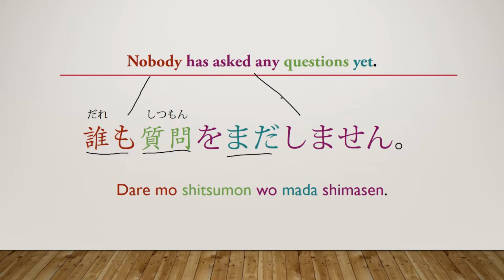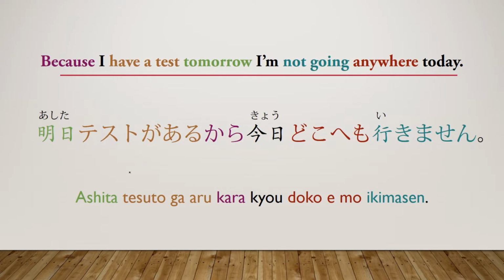We have to have asked in the positive form. You can't say nobody hasn't asked questions because if you really follow the grammar there, that means that everyone has asked the questions. But in Japanese, you can have the negative, and it's totally fine. So just remember that if you're translating it, that in English, double negatives, not good. Japanese, double negatives, totally fine. Okay, let's go ahead and move on to the next example.